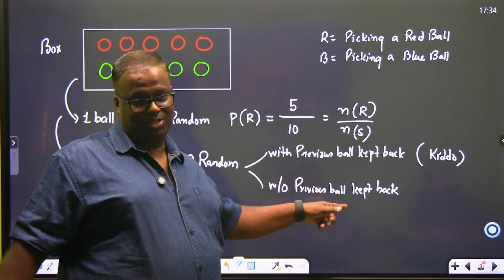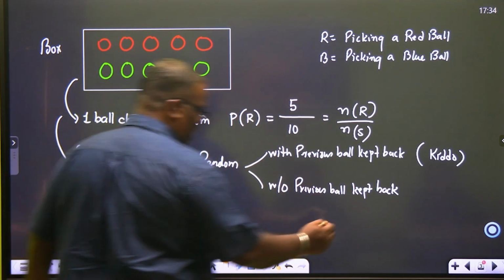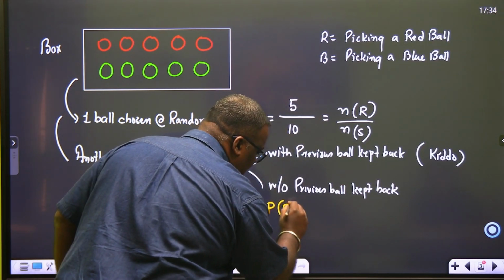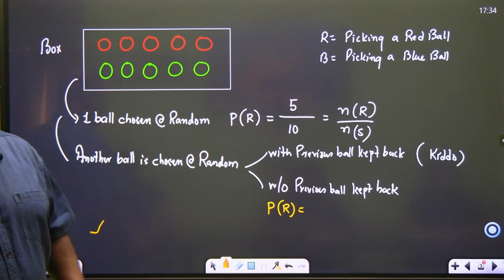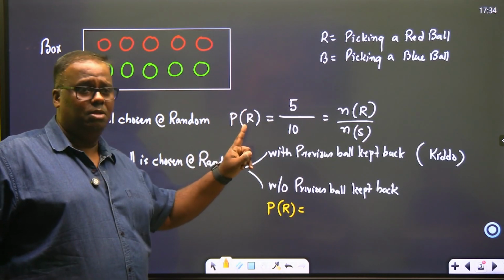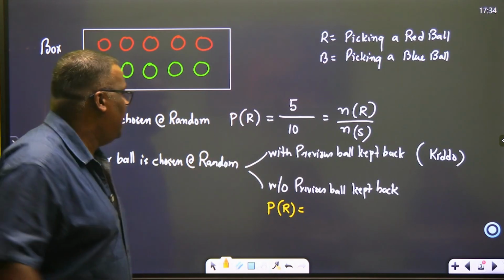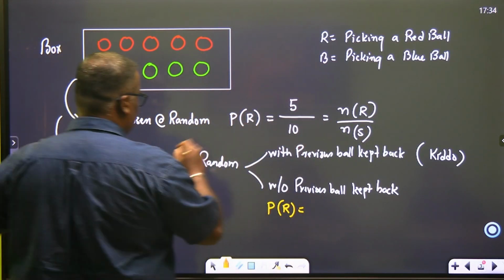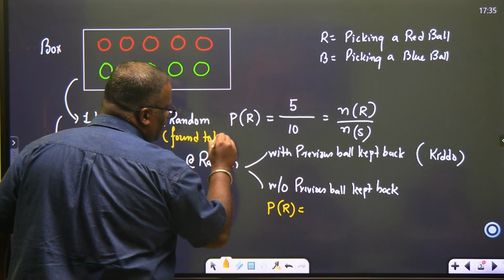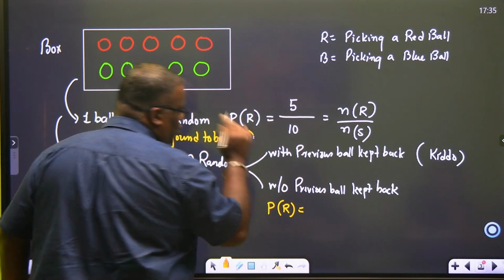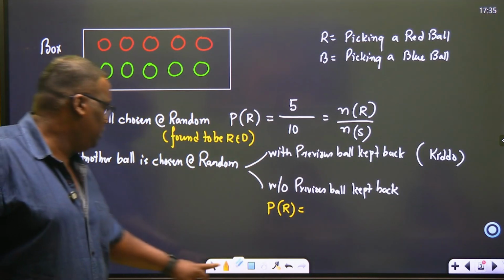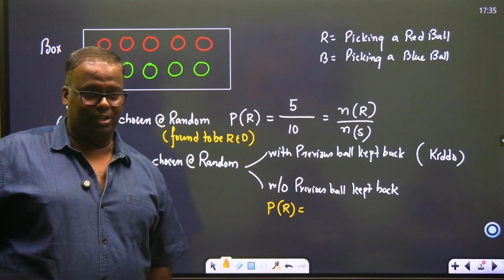But here the problem now changes. Now if I tell you that one ball is picked out at random, and this was found to be red, this is where your story starts. The game starts from here. This was found to be red. What is the probability now to get another red ball?